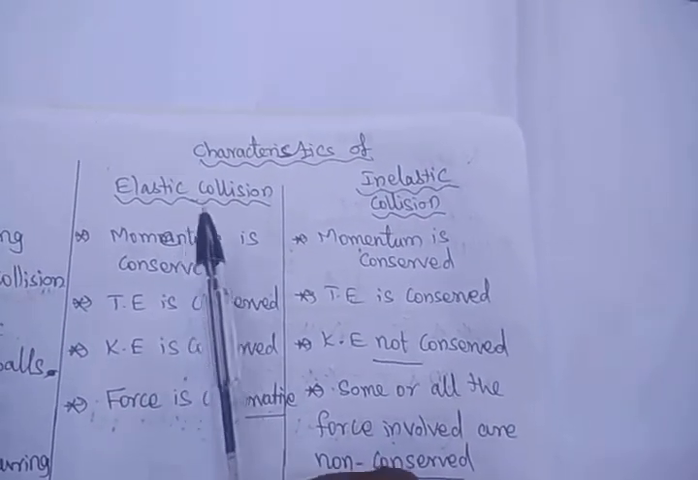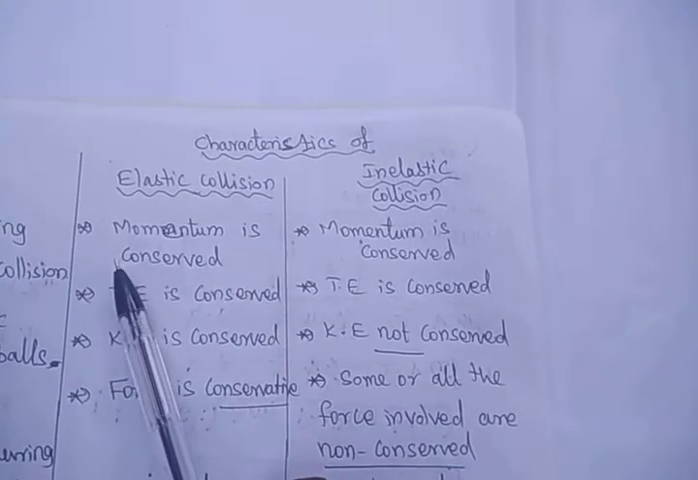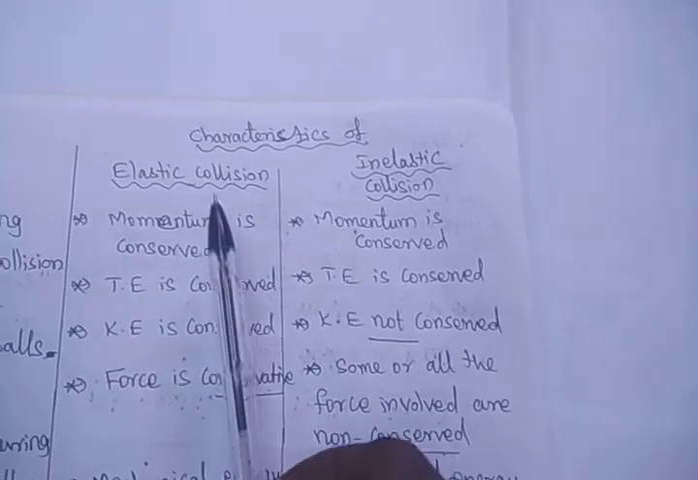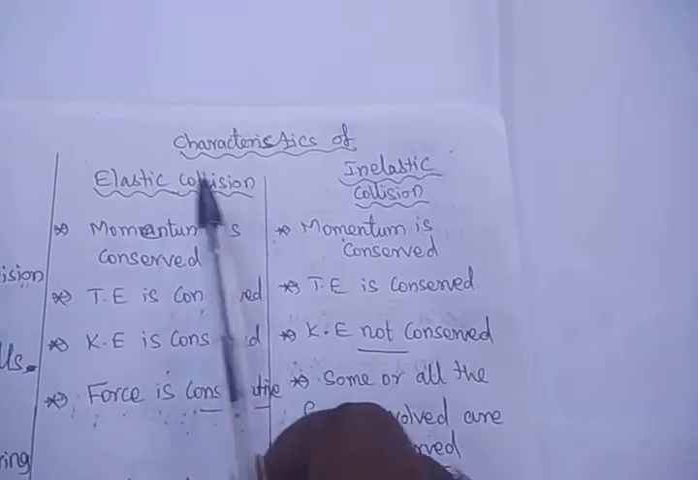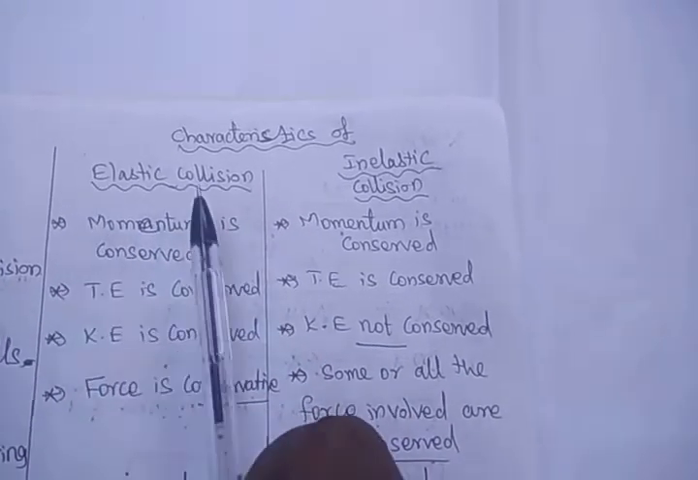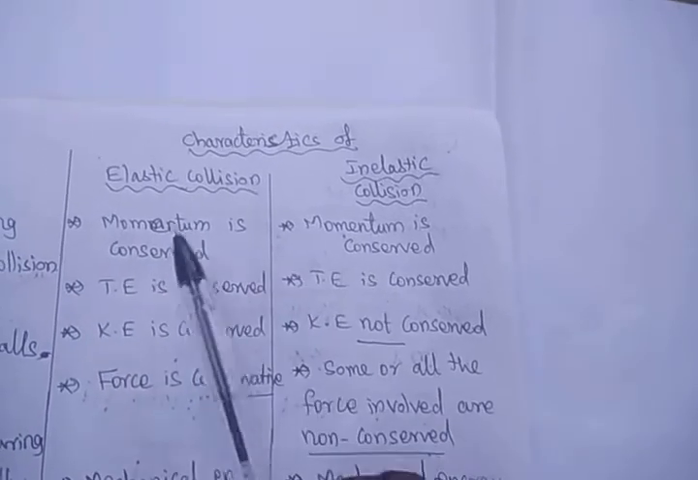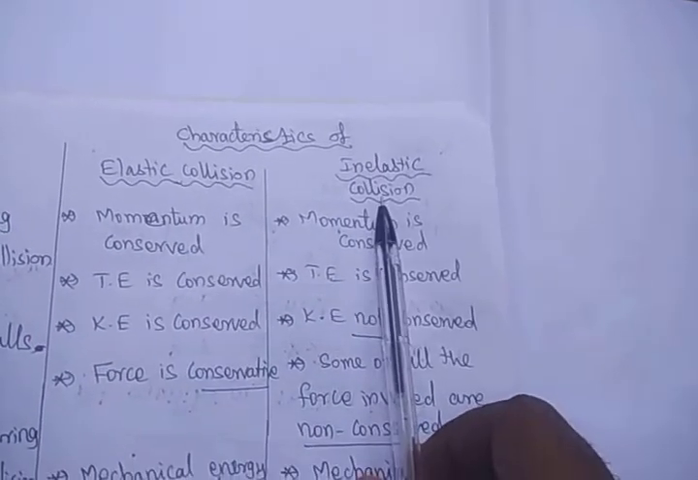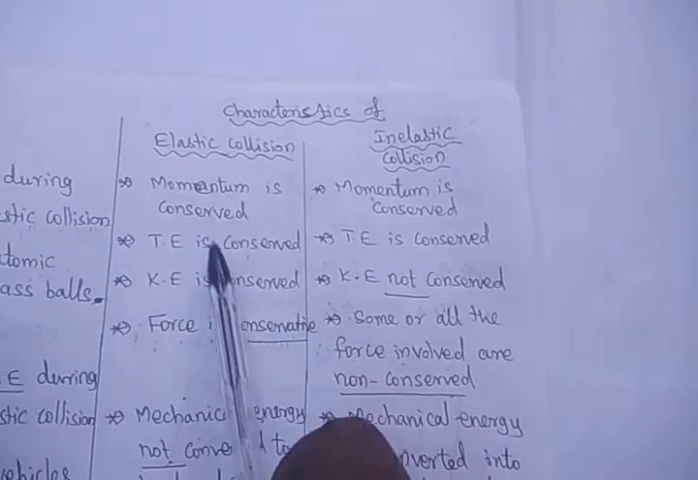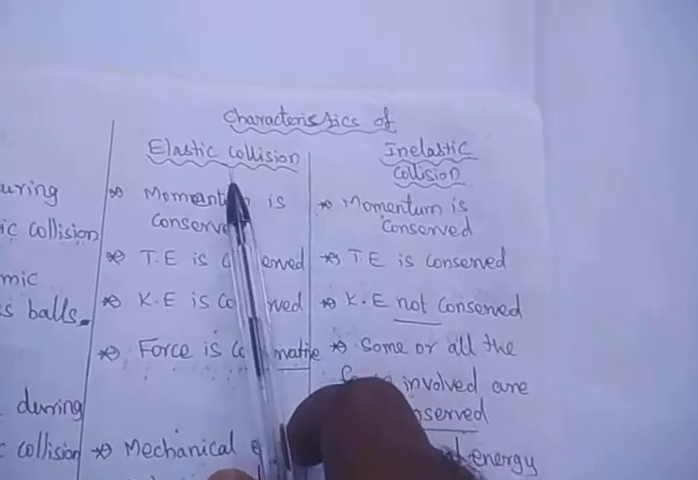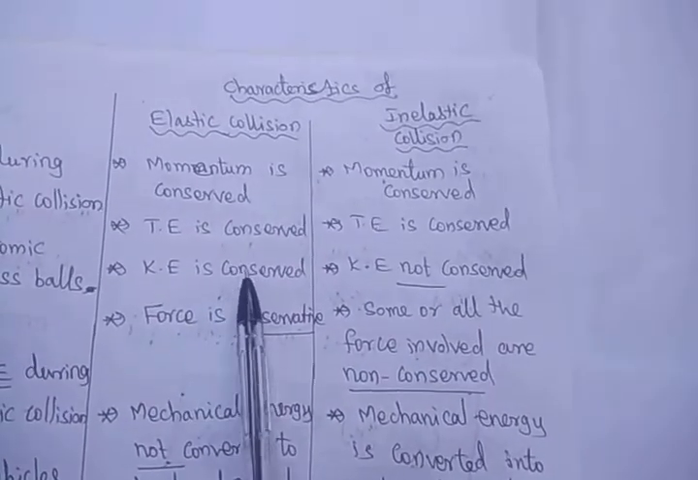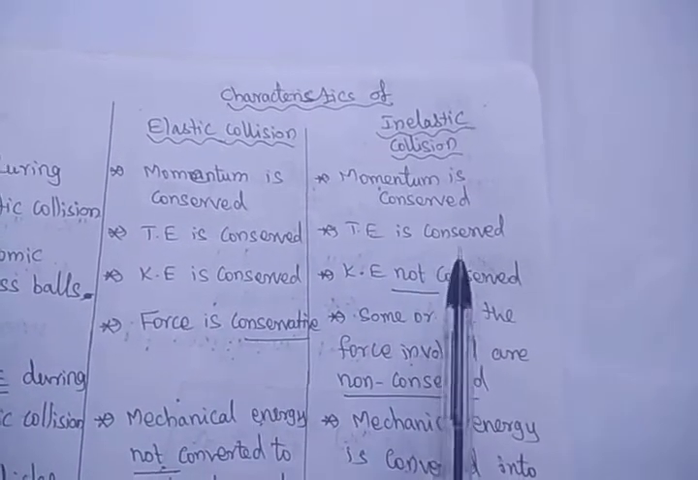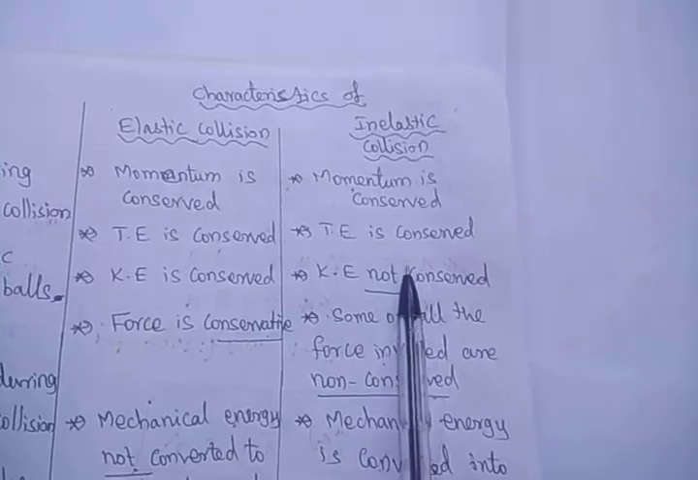Very simple. The momentum before collision is equal to the momentum after collision. In any collision, the momentum before and after the collision must be equal, whether it is an elastic collision or an inelastic collision. So the momentum and the total energy are conserved for both, but the kinetic energy is conserved only for elastic collision and for inelastic collision it is not conserved.